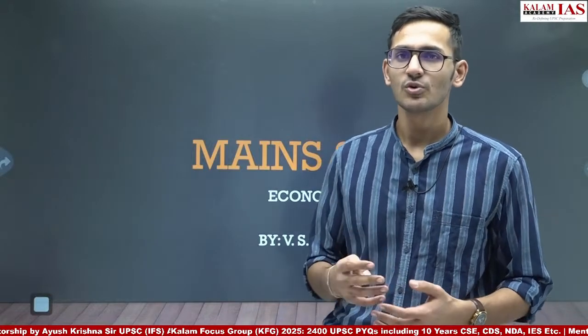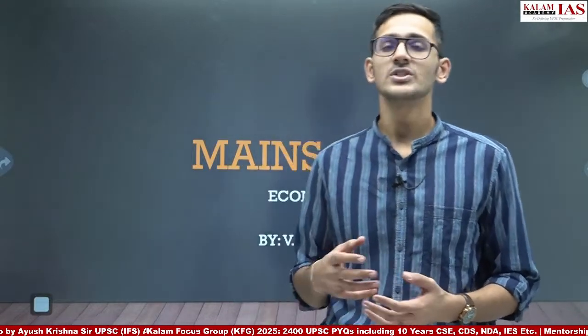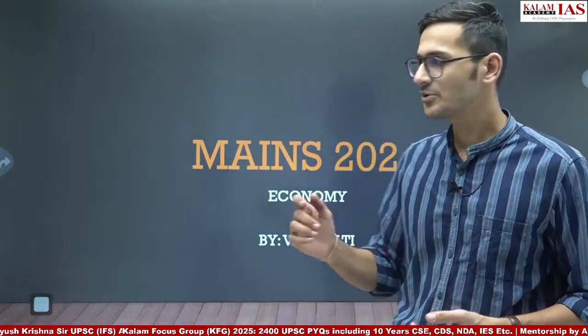This is Vasudev Singh Bhati, and today we are going to discuss the Mains 2024 questions of the economy section in GS3. In the GS3 paper, there are 20 questions, and out of these 20, 4 come from the economy section and 4 from the agriculture section. Today we are going to discuss the 4 questions from the economy section, that is question numbers 1, 2, 11 and 12.